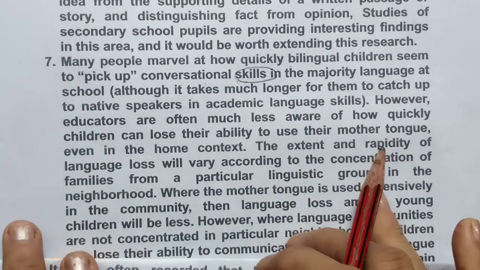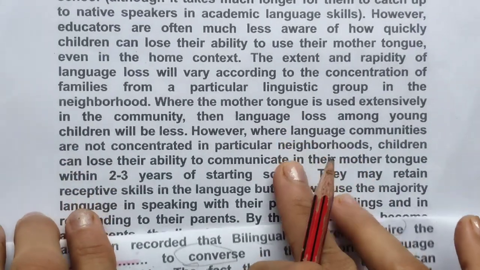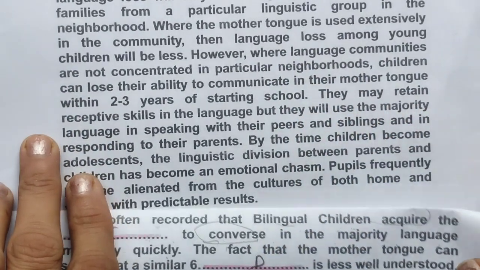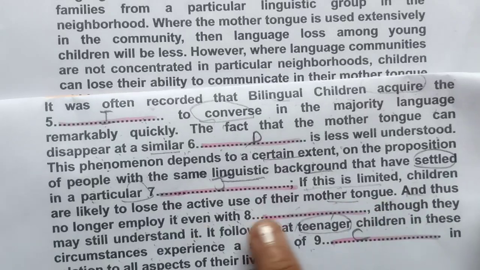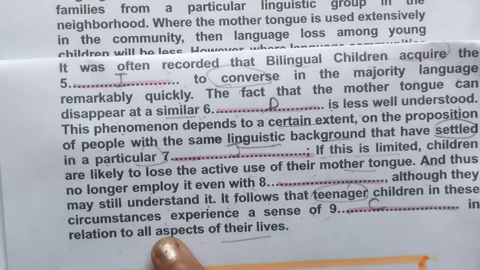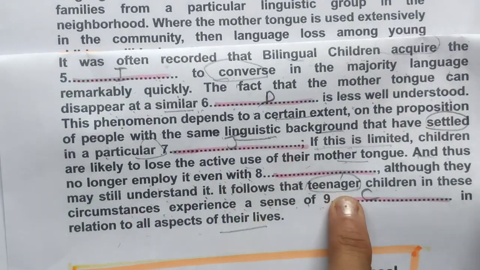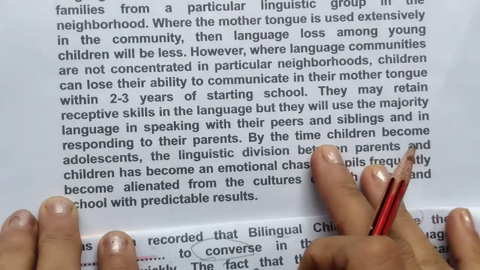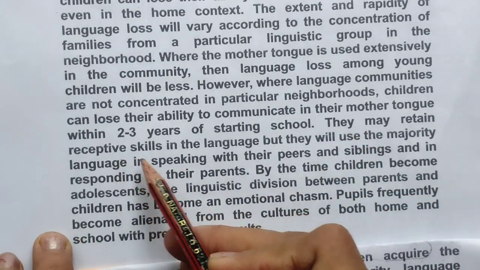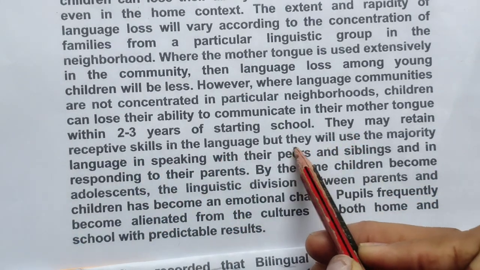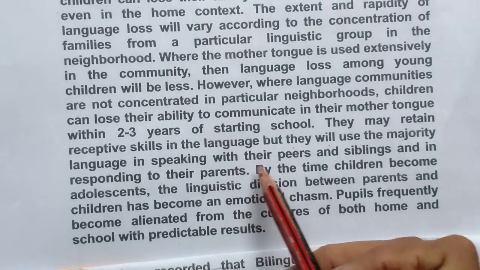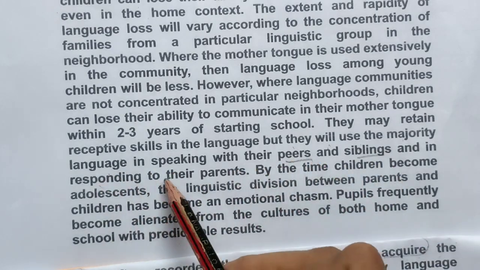So let's move to, so here they are talking about if this is limited, lose their active. So where they are talking about teenagers. So let's find this teenager word over here. They may retain respective skills in the language, but they will use the majority language in speaking with their peers and siblings, in responding to their parents.